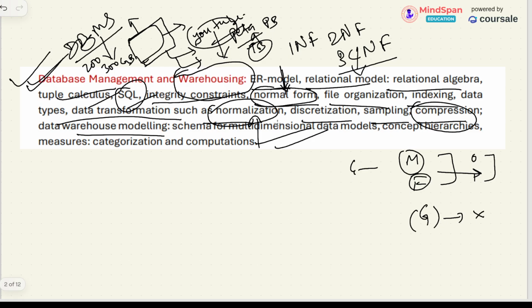Data can be kept in multidimensional format. Like if there is sales data, then one dimension will be how much sales are happening. Another dimension will be time, like 2025 sales, then 2024 sales. So time is another dimension. So how do we keep this data in different dimensional forms, right? All these things we are going to study as part of this subject.